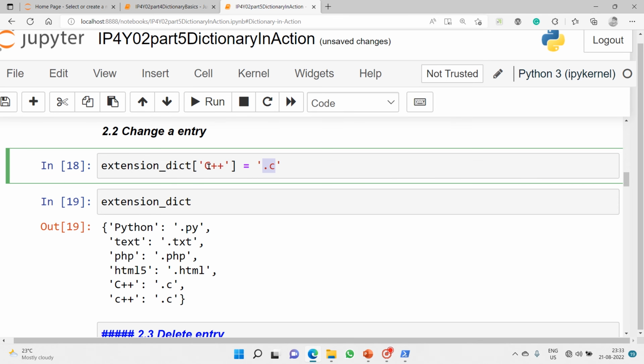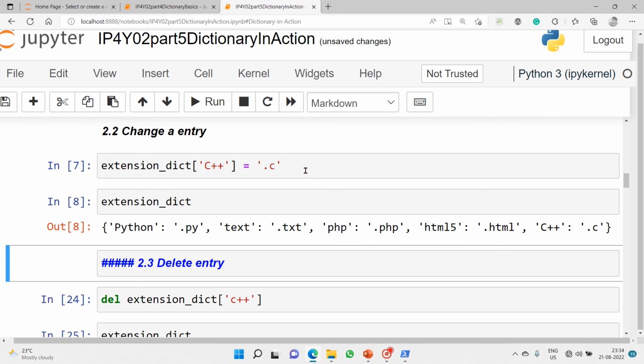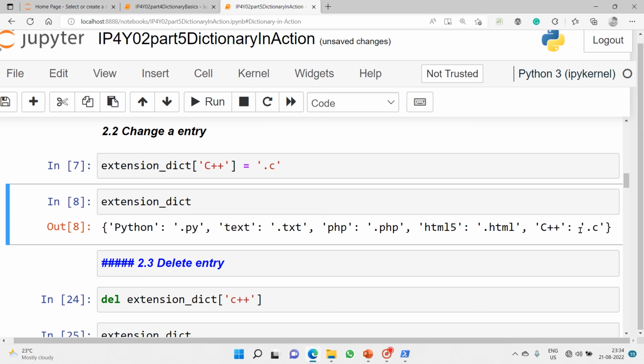So that's why I want to change the existing value of the C++ key. This is how I do it: I use the name of the dictionary object and the index of the key, and then assign a new value to that. Let's check. Fantastic, the C++ key got a new value. Brilliant. This is how we do it.